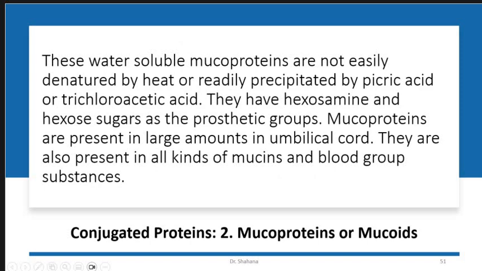These proteins are water soluble. They are not easily denatured by heat or weakly precipitated by picric acid. They are basically hexosamine, and hexose sugar will be there as the prosthetic group. They are mainly present in the umbilical cord. They are also present in different kinds of mucin and blood group substances.